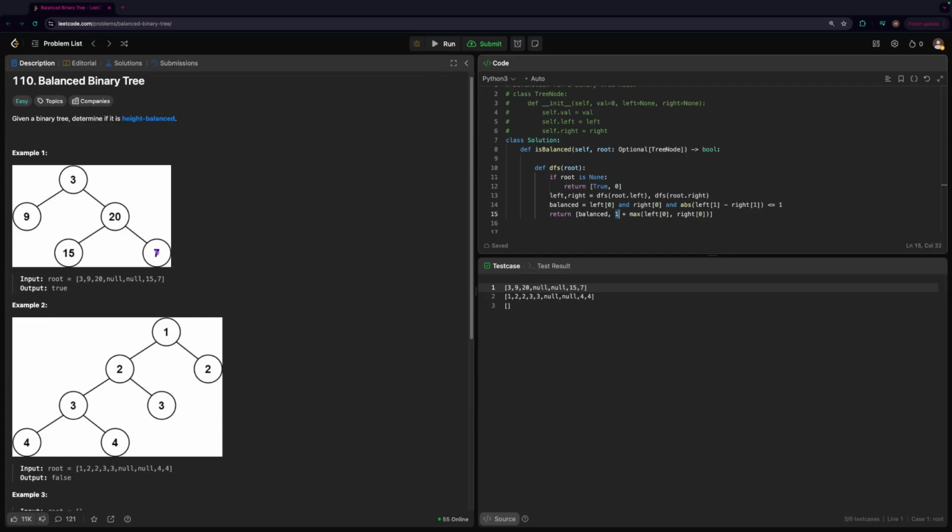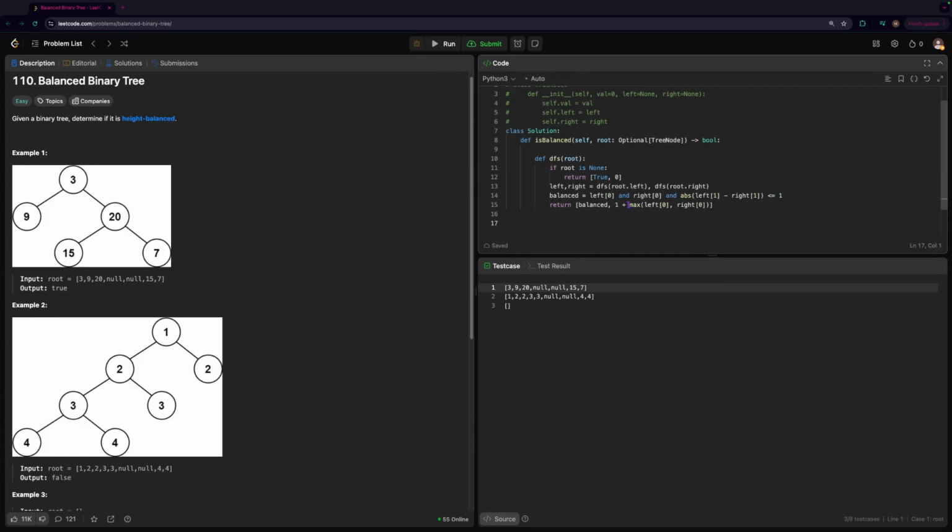So for example, here we're returning 1 since there's one level, then up here it's going to be 2 since we keep incrementing this. Now the reason we take the max between the left and right subtree is, let me see a good example. Let's say we have this tree right here, which is actually a perfect example. We have this node 2. The left subtree's height is going to be 2 since we have 2 nodes. The right subtree's height is going to be 1 since we only have one node right here.